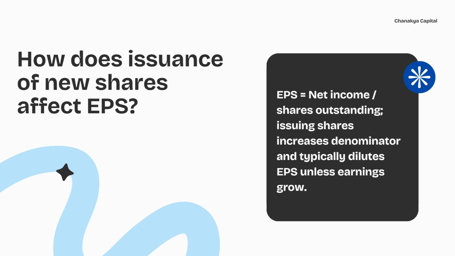How does an issuance of new shares affect EPS? EPS is equal to net income divided by shares outstanding. Issuing shares increases the denominator and typically dilutes EPS unless earnings grow.